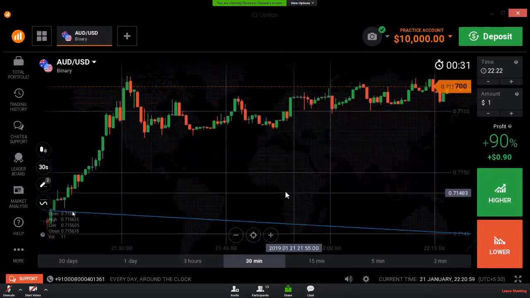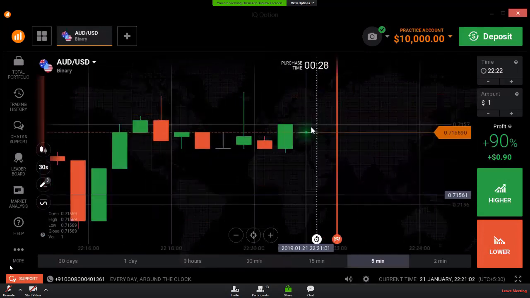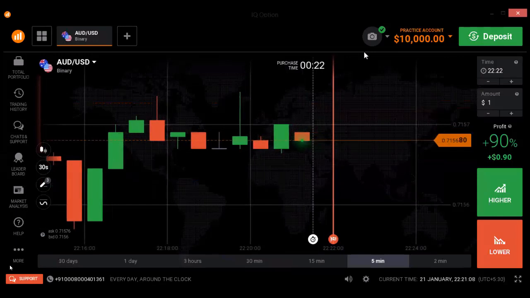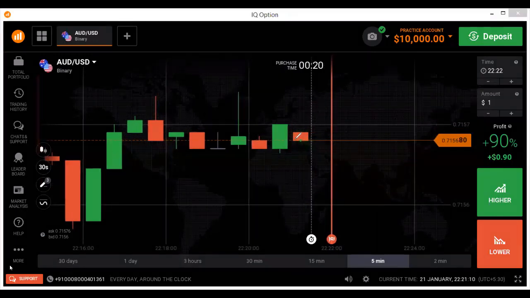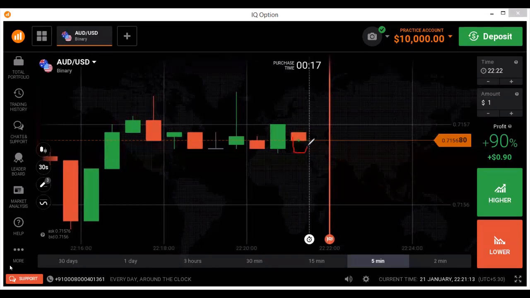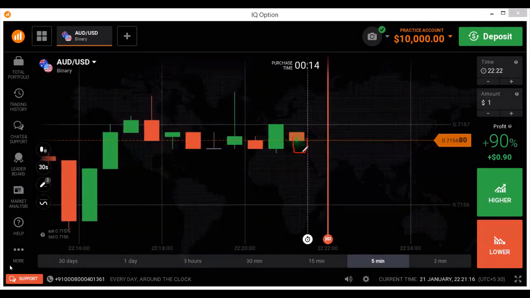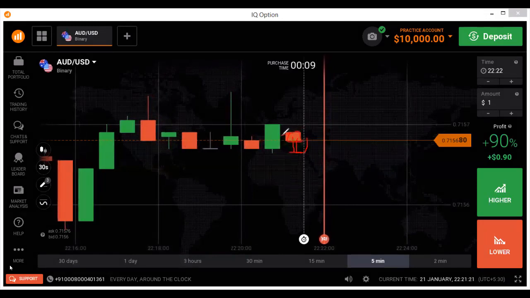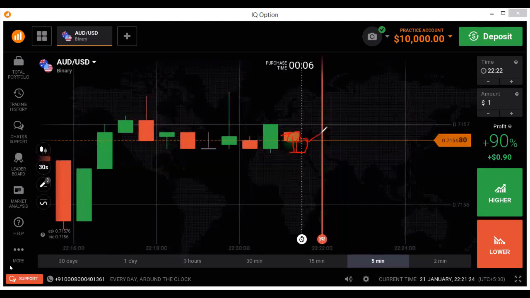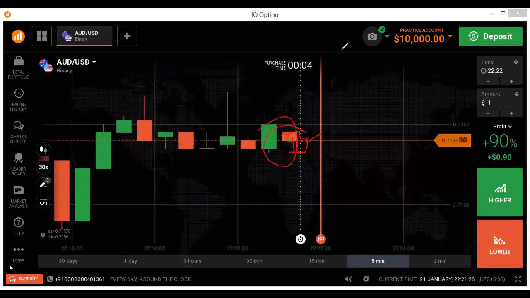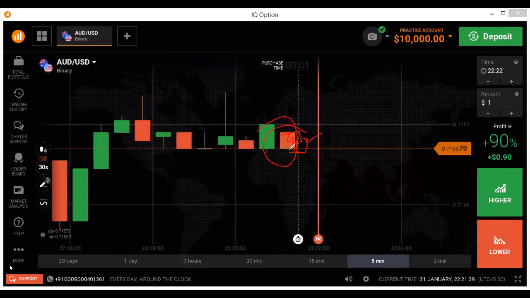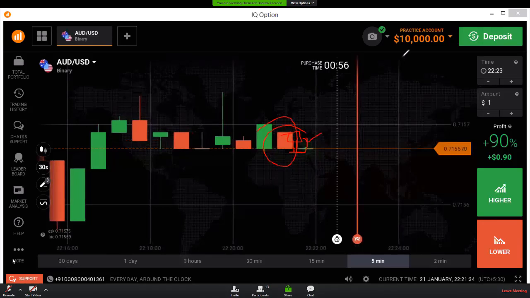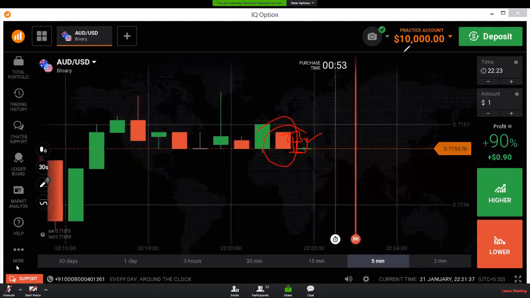Okay. Because if you want to trade here after this candle, you don't know, in the last second the market will change in 30 seconds. Okay, it is looking like it is going down, but at the end of the last second, if you want to place here a lower option, immediately it will go up. It will close like this sometimes. So it may be a late entry for you if you want to trade on 30 seconds. So it's better to trade on more than 5 seconds, more than 1 minute chart, 1 minute candle. Okay.